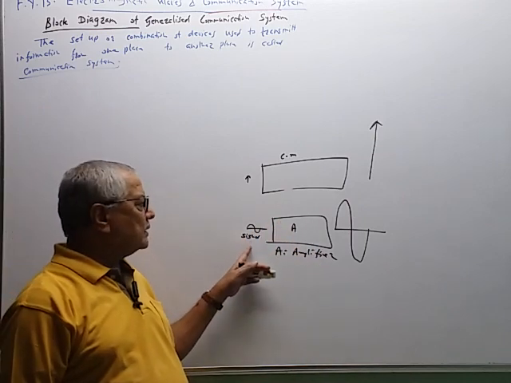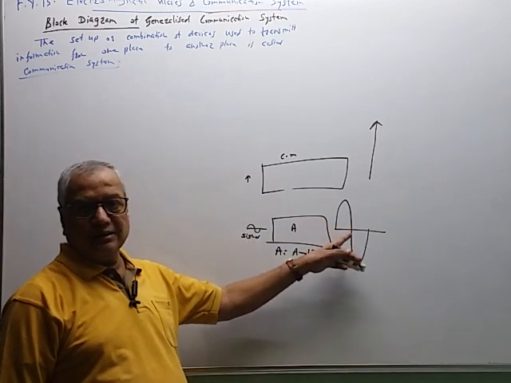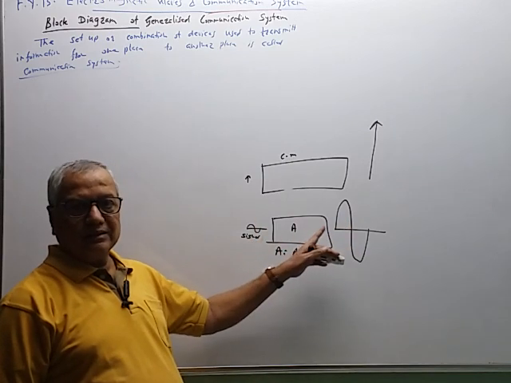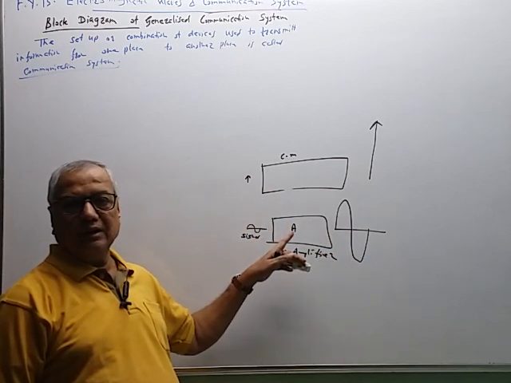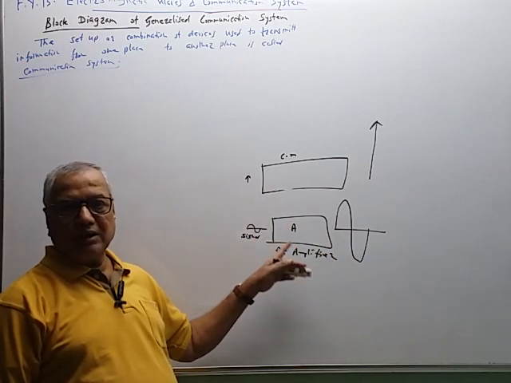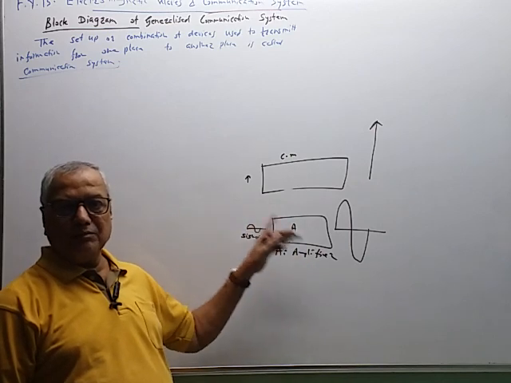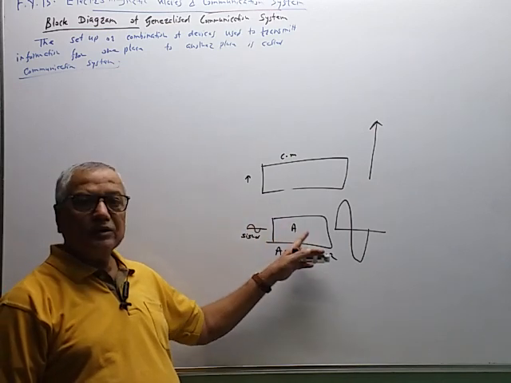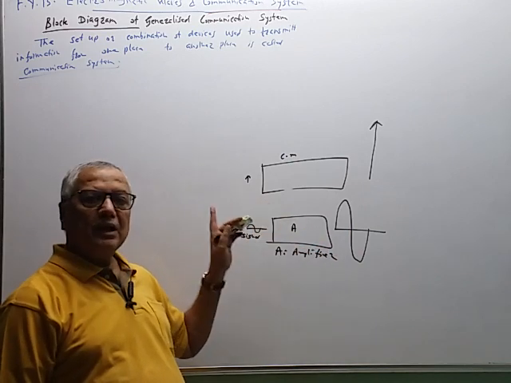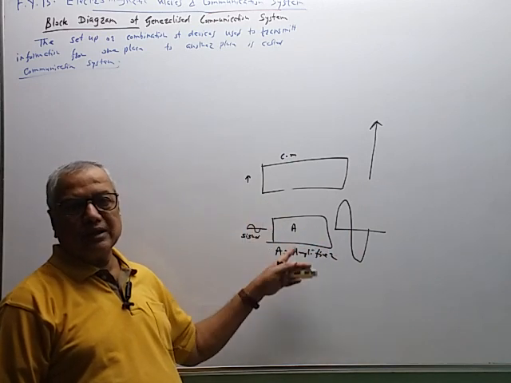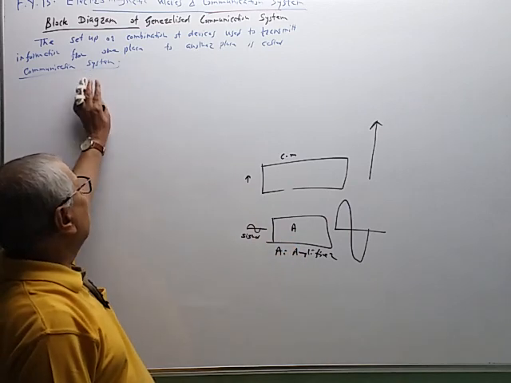So when the signal is given, it amplifies its strength, intensity increases, the amplitude of the signal increases. What circuit is here, we have not shown here. There may be variety of amplifier used here, voltage amplifier, current amplifier, power amplifier. So that is not important. What is the function of the block? That is important. So this block represents the amplifier. So when we use this type of block, then it is called as a block diagram.